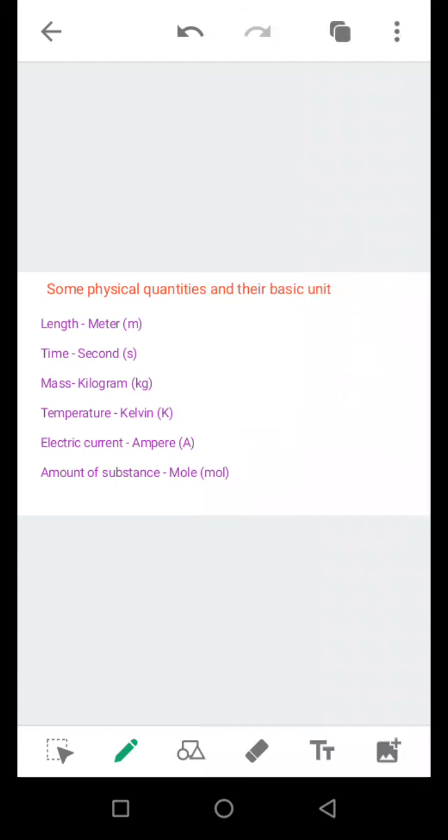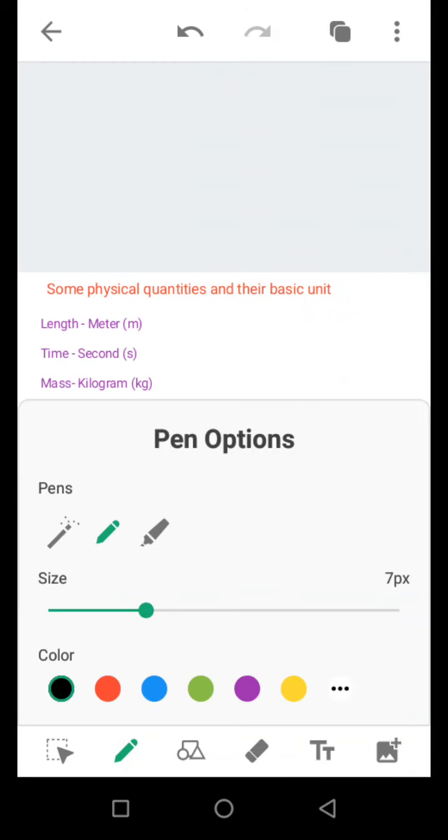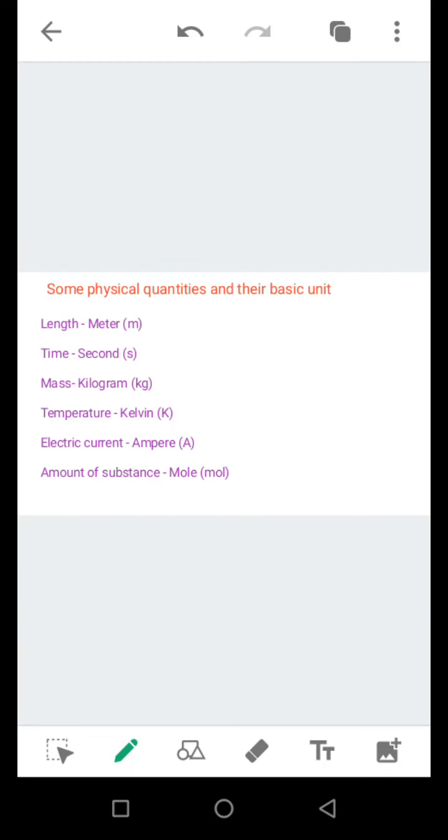We have our length, and the unit for length is meter. We have our time. The basic unit for time is second. We can have other units like our hour. Then for mass, the basic unit for mass is kilogram. The basic unit for temperature is Kelvin. We have other units, but the basic one is Kelvin. We can have our Celsius. We can have our Fahrenheit. For electric current, the basic unit is ampere. For the amount of substance, the basic unit is mole.